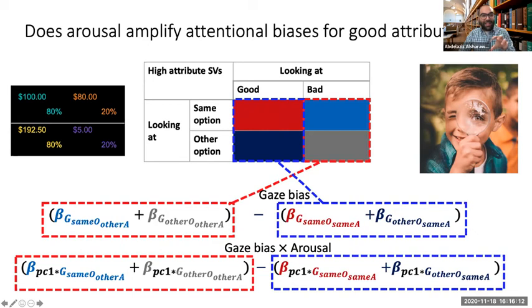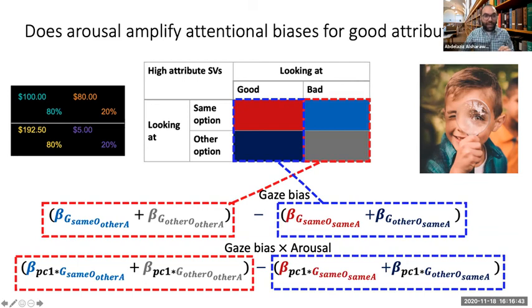We subtract this from the parameters of the evaluation of good attributes when participants were looking at the bad attributes. These are the two coefficients here in red. If this yields a negative coefficient, it suggests there is attentional gaze bias. In which direction? In the direction of good attributes being discounted when participants were looking at the bad attributes.